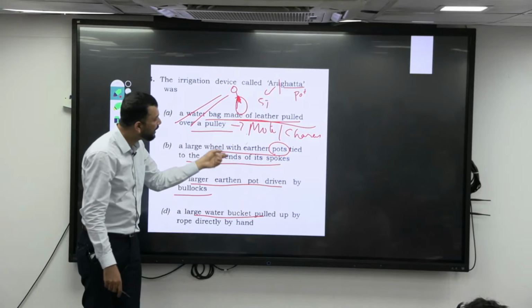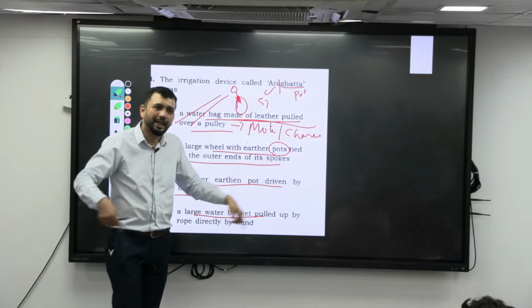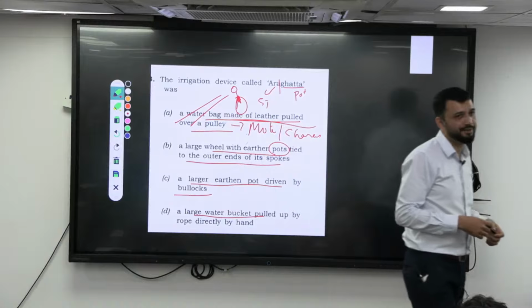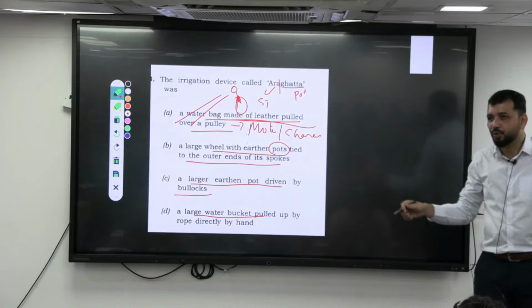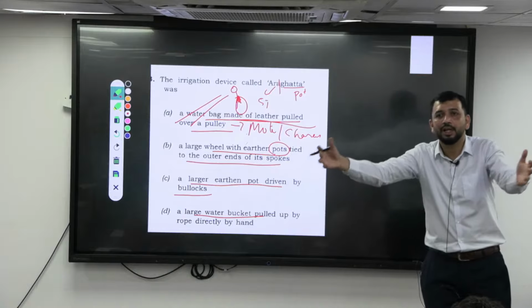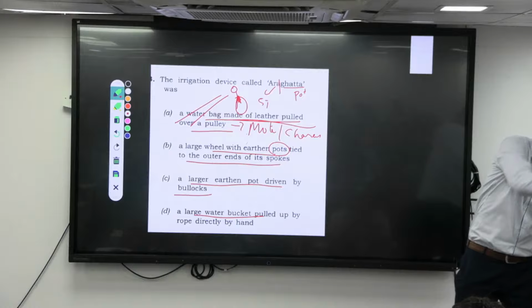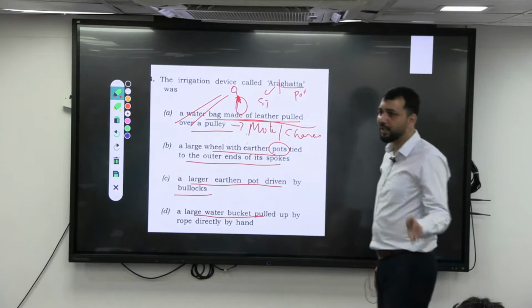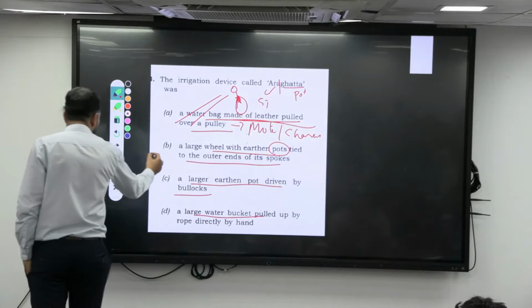Similarly, a larger wheel with earthen pots tied to the outer end of the spokes. That is basically nothing but your Aragatta system, right? So Aragatta system is where pots have been attached to a complete spoke wheel. As it is rotating, multiple pots collect water multiple times, and they put everything into one canal. From that canal, it is made to flow into the irrigated land. That is how irrigation will happen. So the answer should be B.